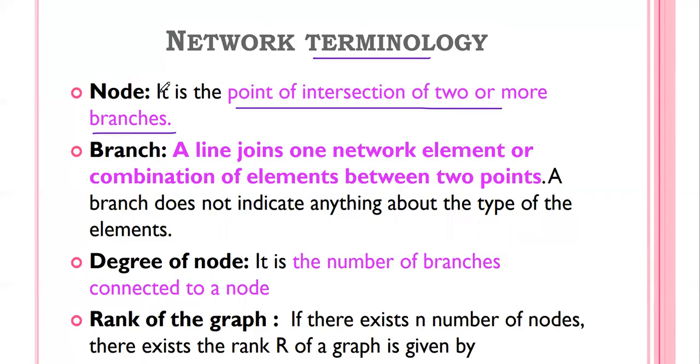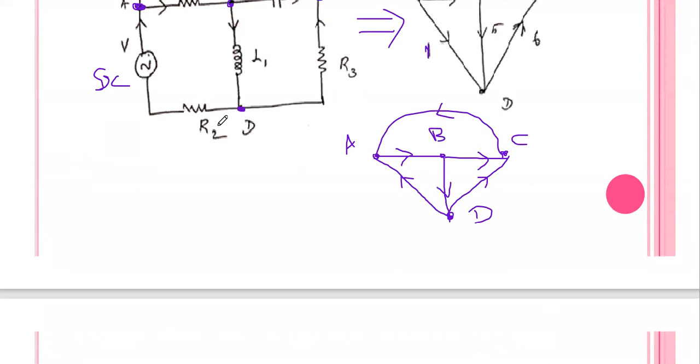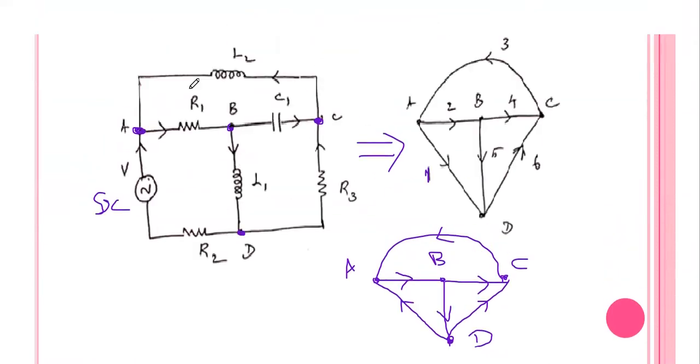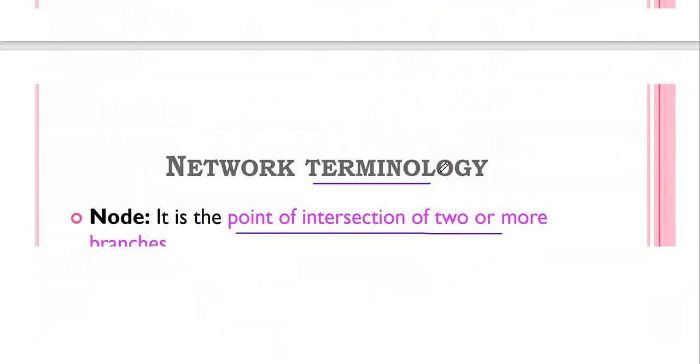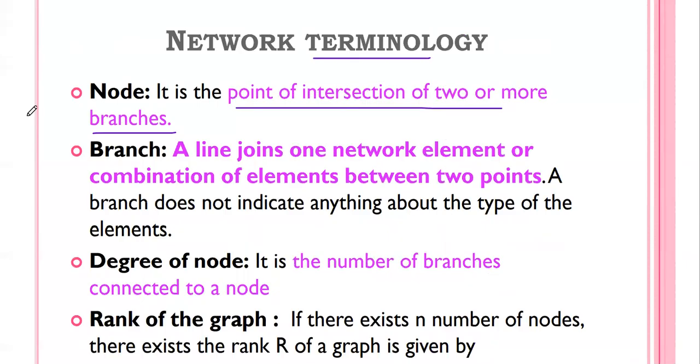The meeting point of 2 or more branches is called a node. Here, A is a node. In node A, branch 1, branch 2 and branch 3 intersect. Similarly in node B, branch 2, branch 4 and branch 5 intersect. So the intersection of 2 or more branches is called a node.